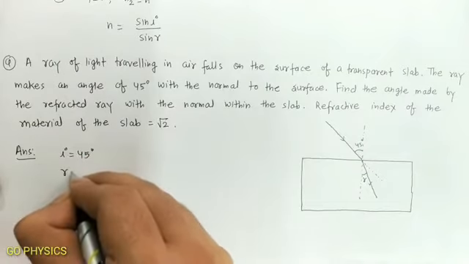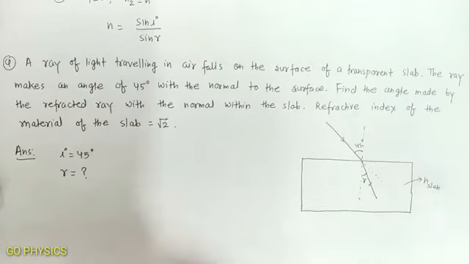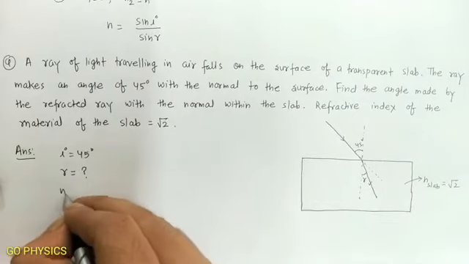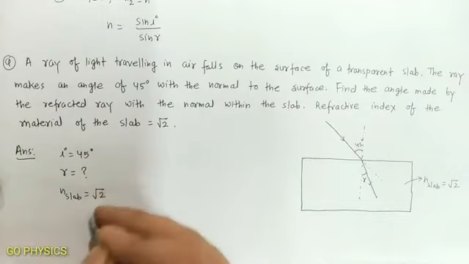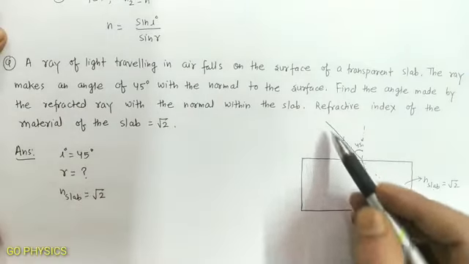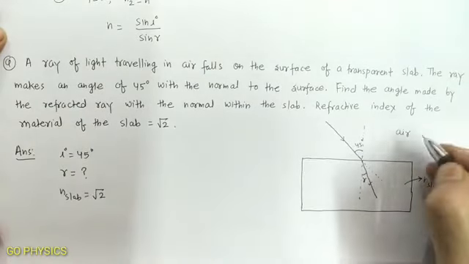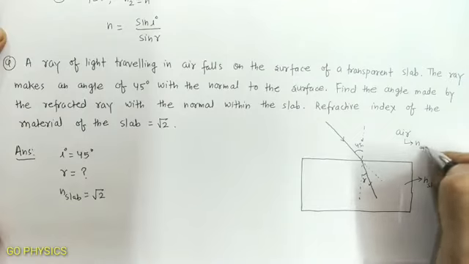Angle of refraction we have to find, and the refractive index of the slab is given as √2. And incident ray is present in air, and for air we know that refractive index is equal to 1.